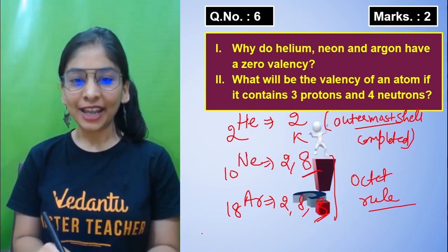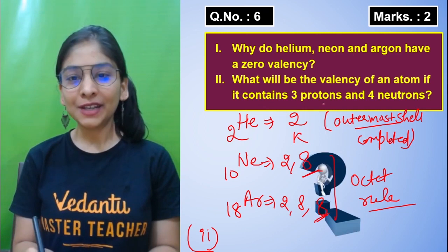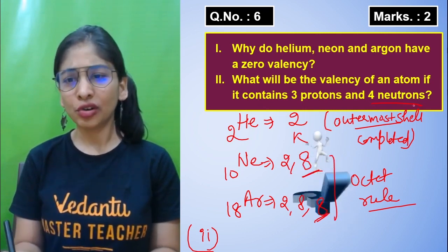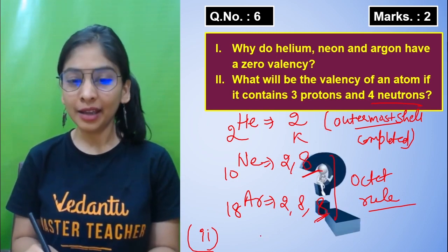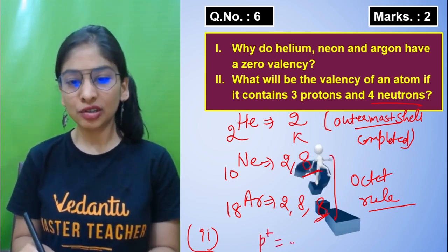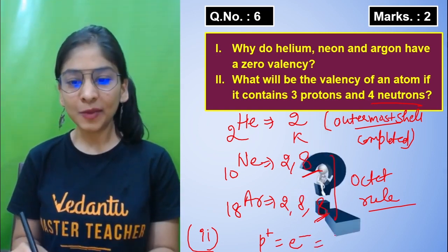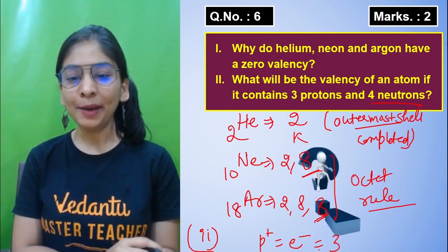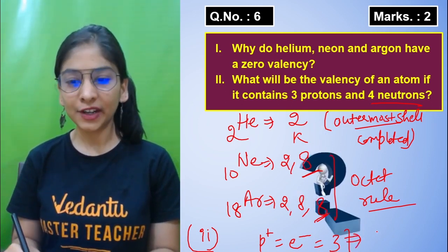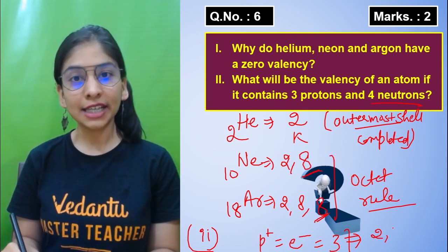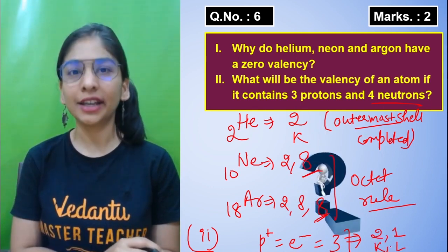Okay students, when I talk about the second part, what will be the valency of an atom if it contains 3 protons and 4 neutrons? Neutrons are not helpful for knowing the valency, but protons will be, because for an atom, when no information is given, consider it as neutral only. So the electrons must be the same, that is 3. So my protons and electrons are 3. How will I write 3 electrons in different shells? The very first shell has a capacity of 2. Next will be 8, but I'm left with only 1 electron.